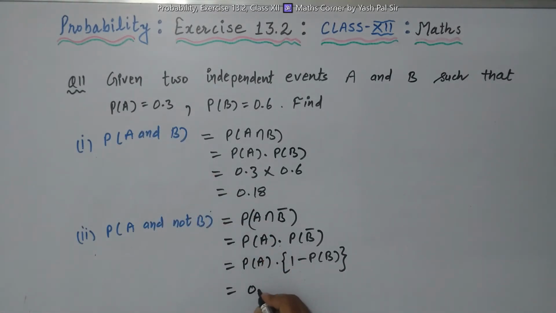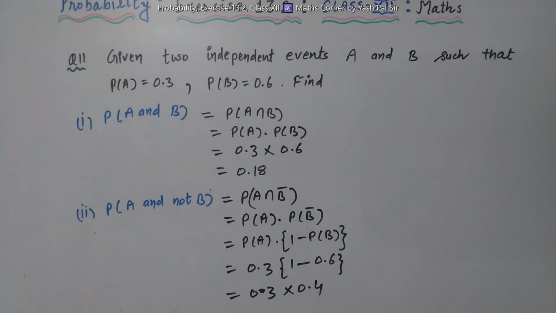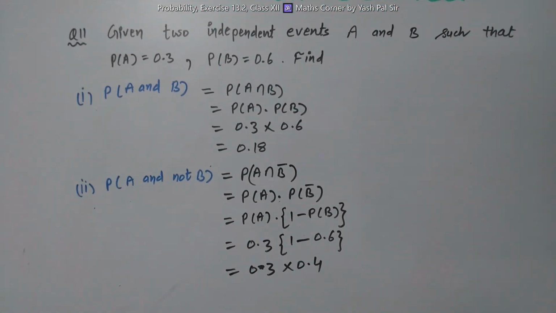This is 0.3 into 1 minus 0.6. So we have 0.3 into 0.4. So 0.3 into 0.4. So this becomes 0.12, the required probability for second part.